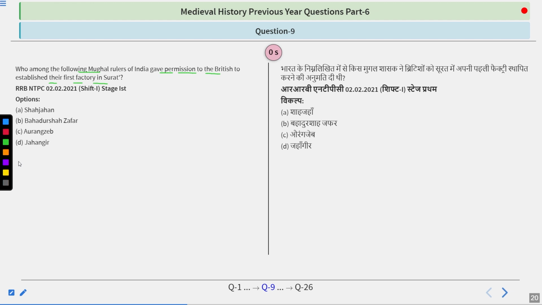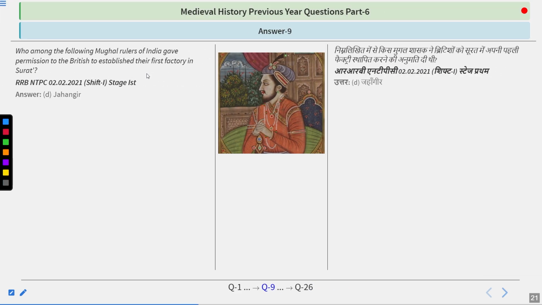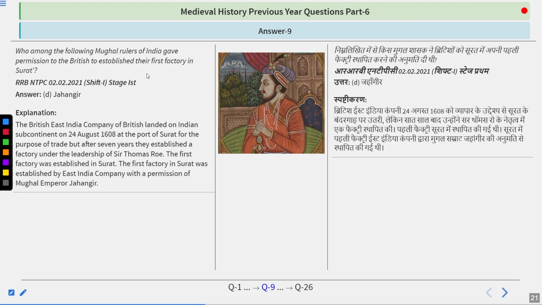And I guess you have figured it out. So, who among the following Mughal rulers of India gave permission to the British to establish their factory in Surat? Very simple question. The answer is Jahangir, also known as Salim. The British East India Company landed on the Indian subcontinent on 24th August 1608 at the port of Surat for the purpose of trade. But after 7 years, they established a factory under the leadership of Sir Thomas Roe. The first factory in Surat was established by the East India Company with the permission of Mughal Emperor Jahangir.